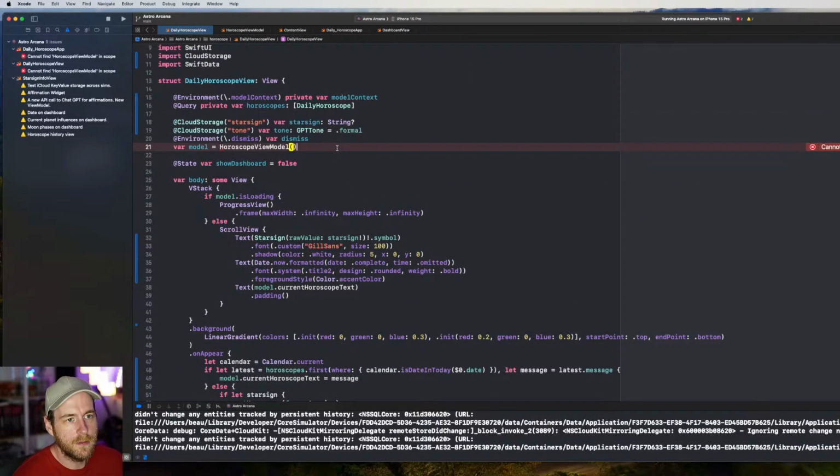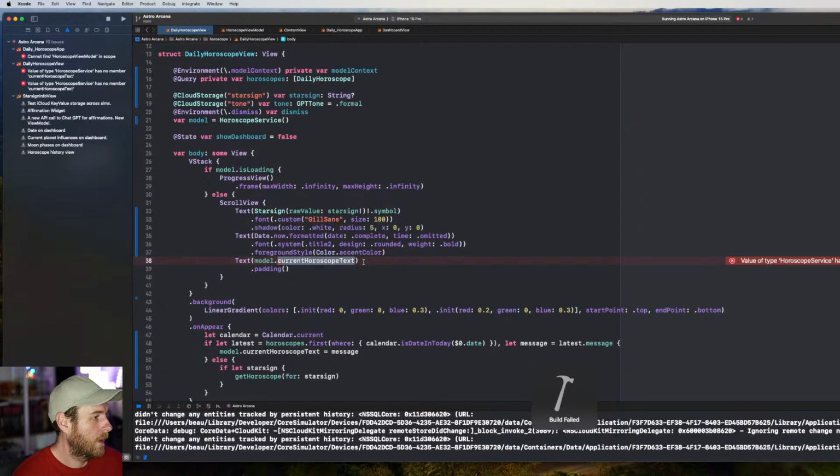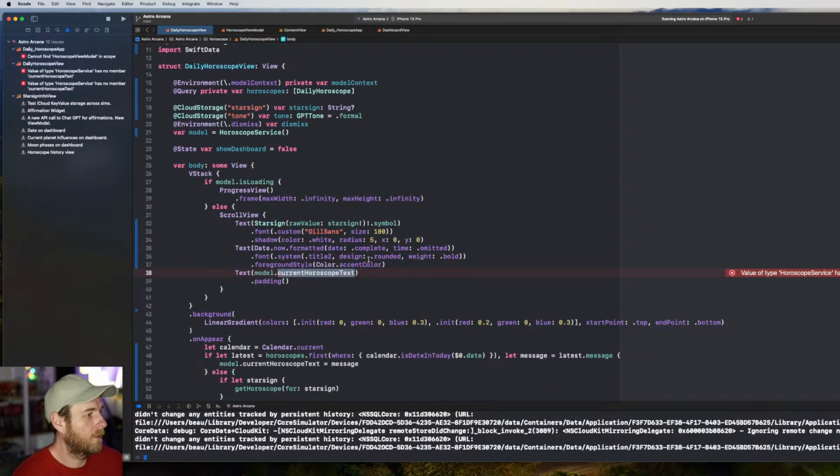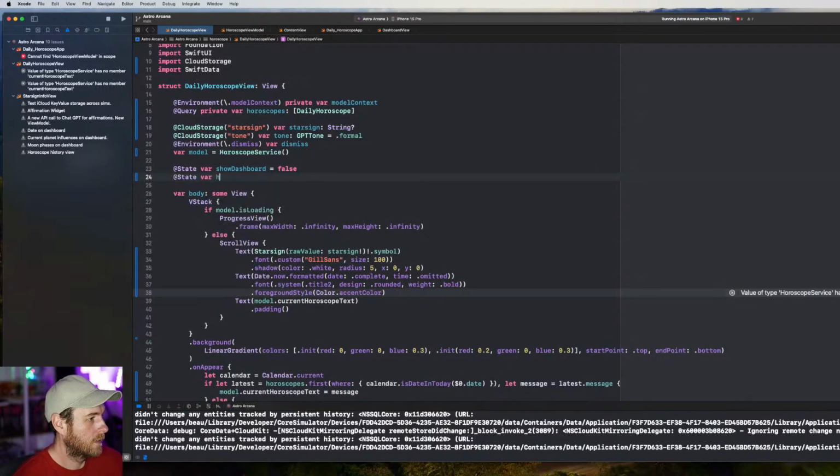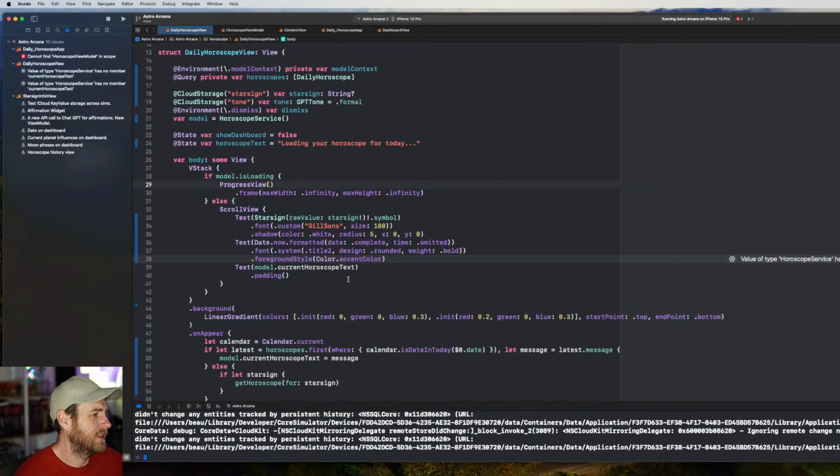Okay, so we can't, horoscope model, horoscope service, sorry, done, there we go. This text is no longer a thing for us, so what we can do now is create a state. We'll just call it loading. Loading your horoscope for today. And then we'll do some localization and stuff on this later.